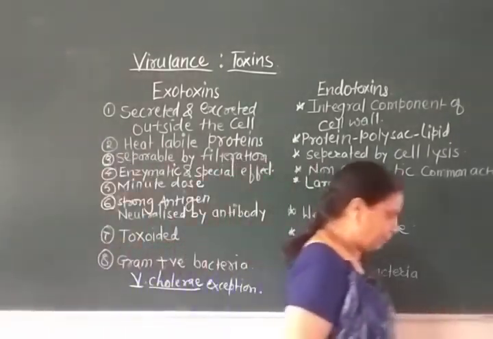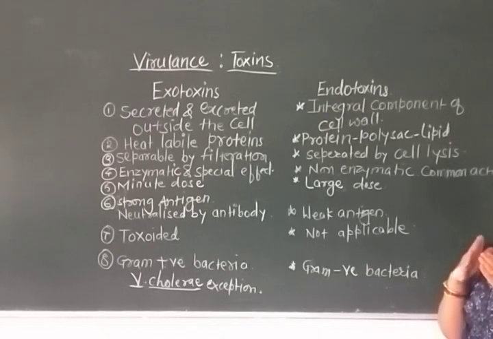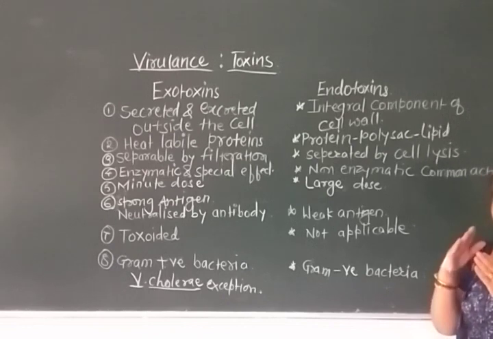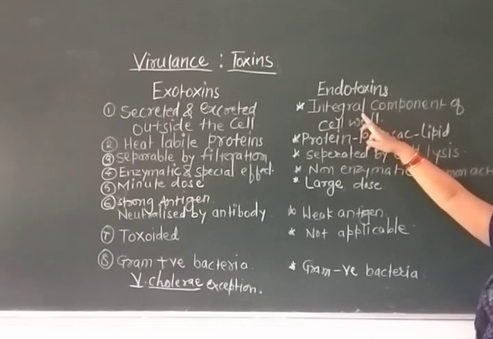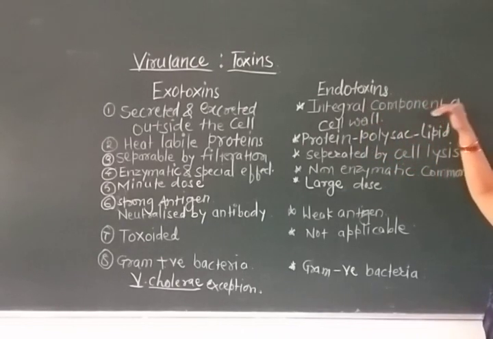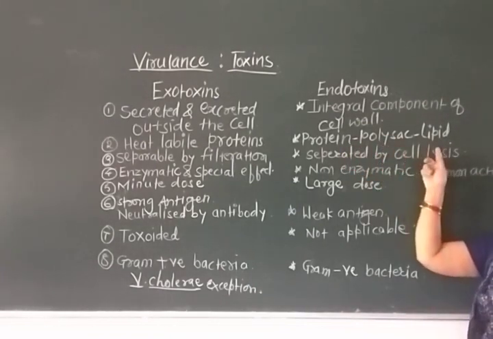The second type of toxin, which is again produced by bacteria, is endotoxin. Endotoxins are an integral part of the cell wall, or we can say that they are a component of the cell. Usually the cell wall of gram-negative bacteria has this endotoxin. So these endotoxins compose an integral component of the cell wall, and chemically they are a protein polysaccharide lipid complex.